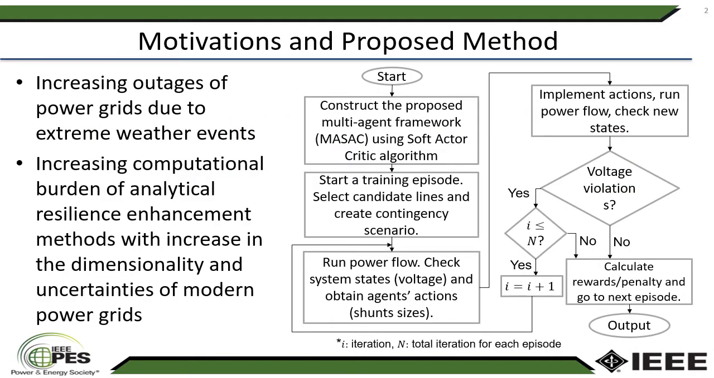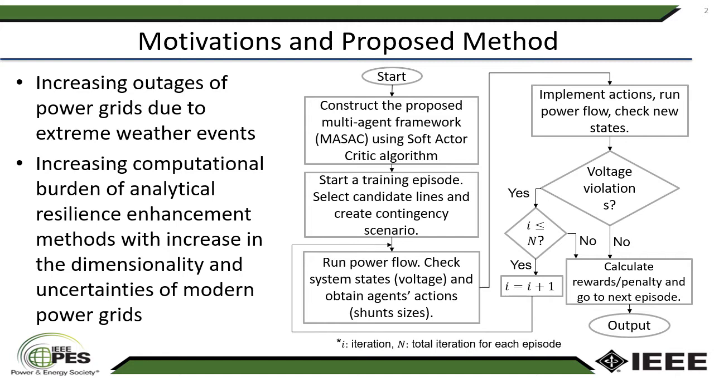Motivation and proposed approach. We know that the frequency of power system outages due to extreme weather events is increasing. Therefore, we need to develop power system resiliency enhancement methods. The computational burden of existing analytical power system resiliency enhancement methods is increasing with the increase in the dimensionality and uncertainties of modern power grids. Therefore, in this project, we have developed a data-driven, deep reinforcement learning-based method to enhance power system resiliency using shunt resources.